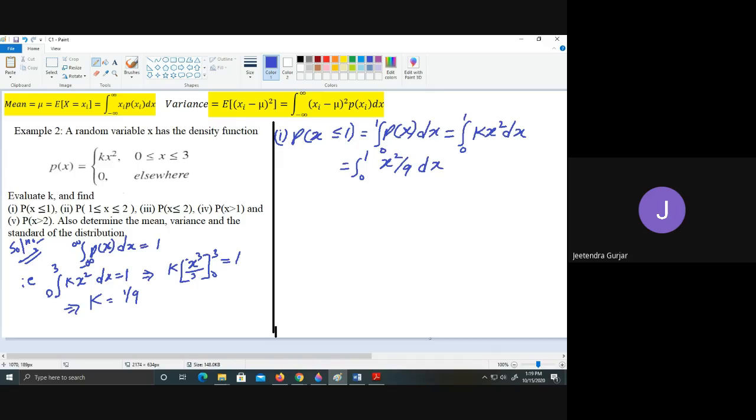You can put it in the calculator. I am also substituting the values. Definitely you will get the answer as 1 divided by 27. You can try it in the calculator.